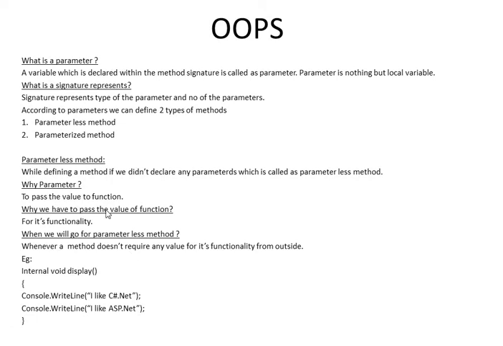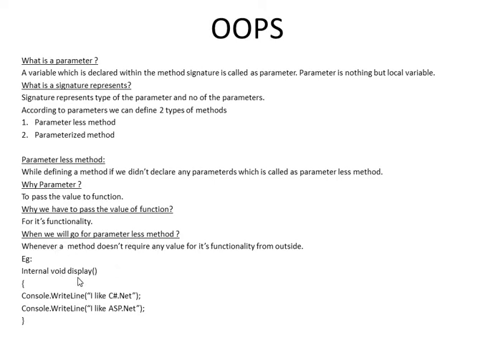Whatever value we receive in the method, we will use that value in the method's functionality. Next, we will go for a parameterless method, which is used whenever a method doesn't require any value from outside the method for its functionality. When no value is required from outside the method, at that time we will go for a parameterless method.